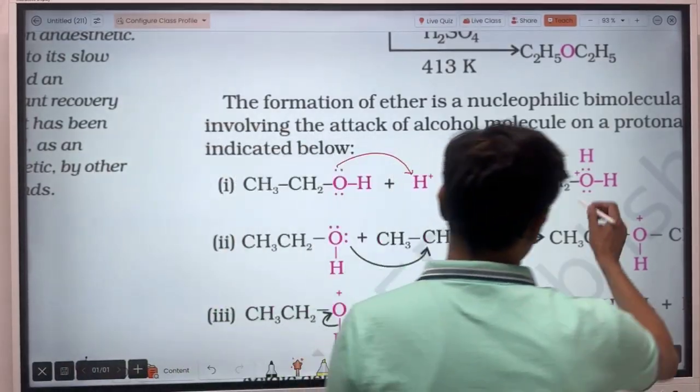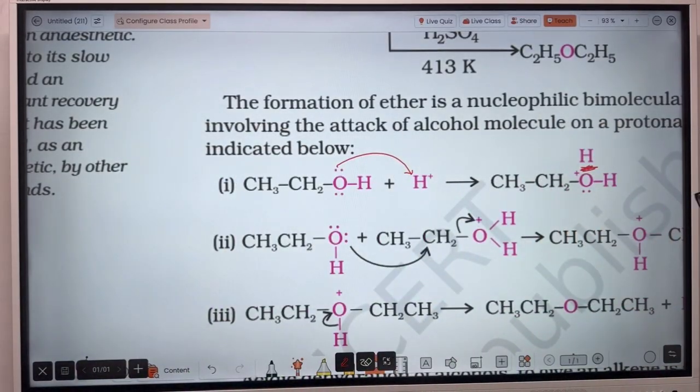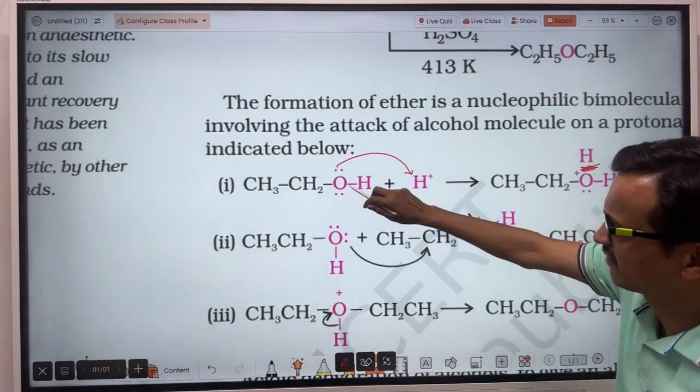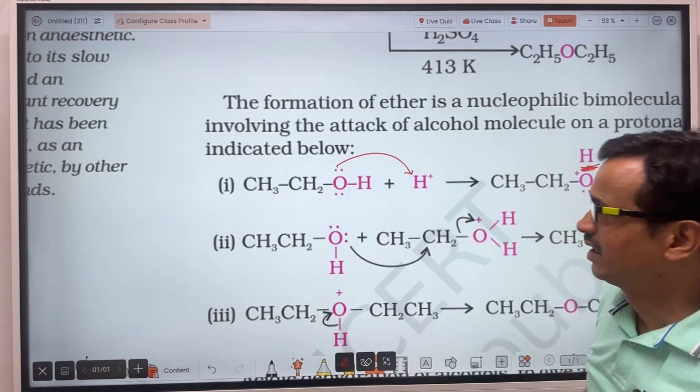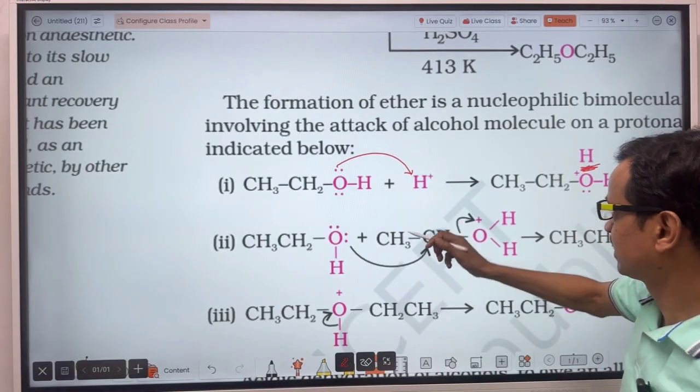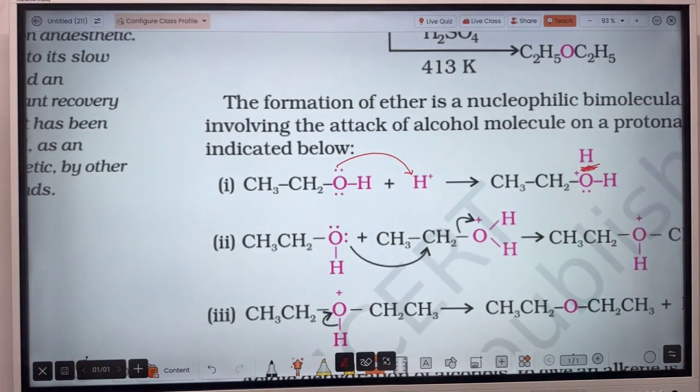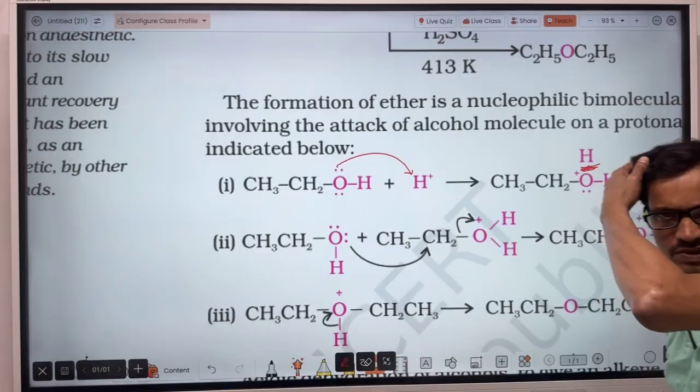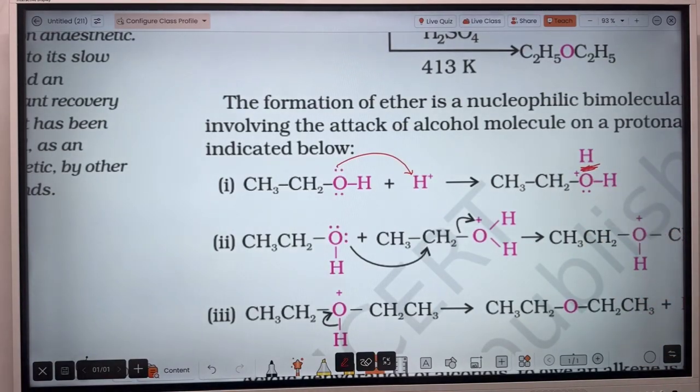Here is a mistake: there is not a lone pair of electrons here. So one lone pair of electrons will go from there, and here it is positive, because this oxygen has given 1 electron to the H plus ion, and through the other electron it has formed a bond. So for this oxygen there is a loss of 1 electron. That's why 1 positive charge will appear on this oxygen, and this is protonated alcohol.